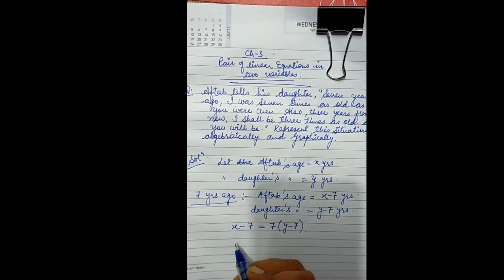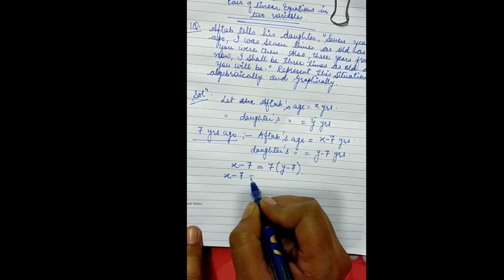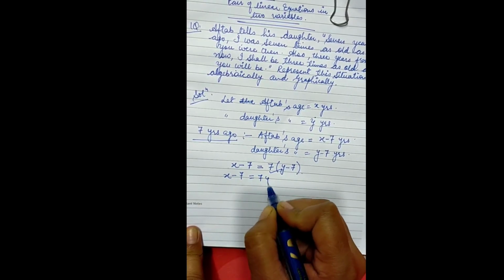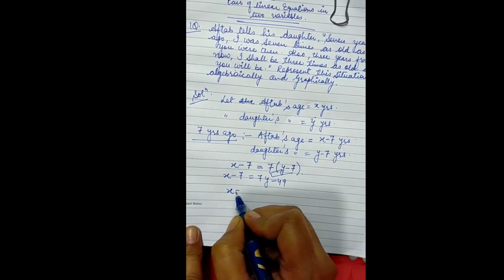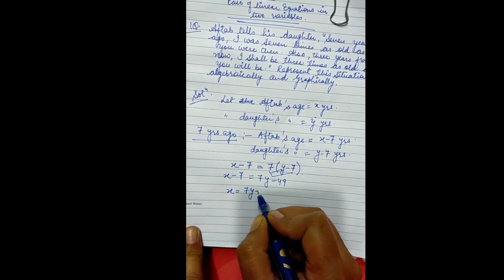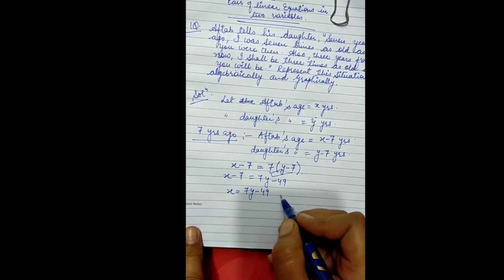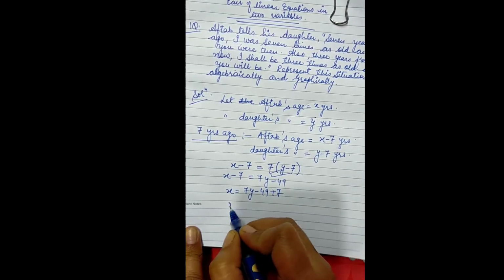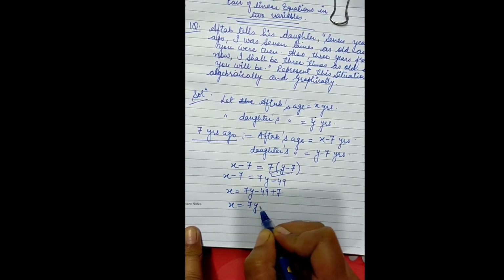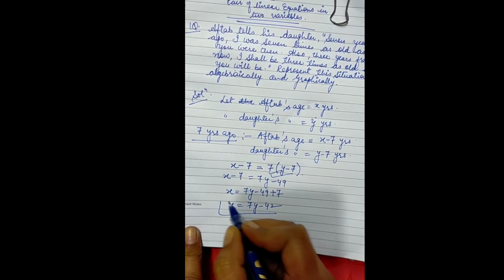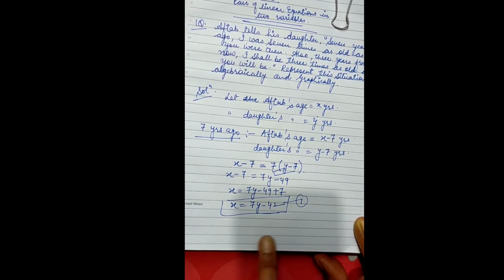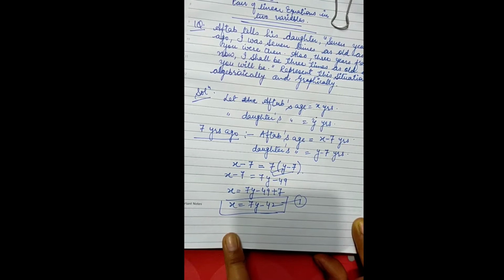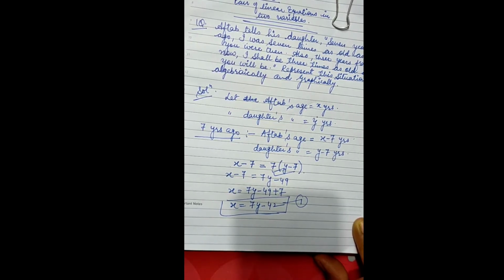So let's solve it further. Now x minus 7 equals 7y minus 49. So this becomes x equals 7y minus 49, and this minus 7 goes over that side. So we are left with 7y minus 42 which is equal to x. So one of the situations we got is x equals 7y minus 42. As we have to draw the graph, I am keeping one of the variables on the left side and the other on the right side.